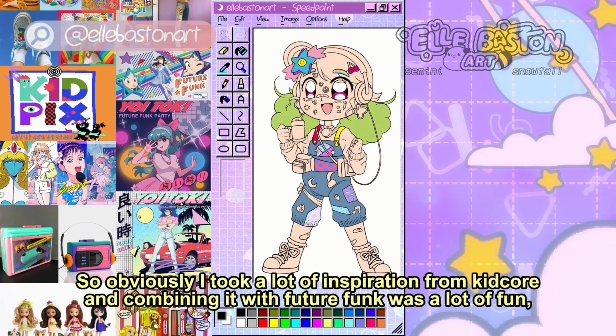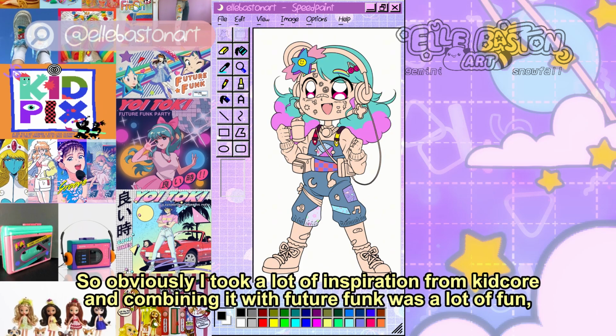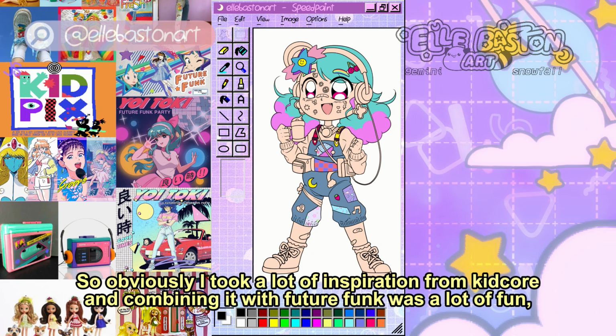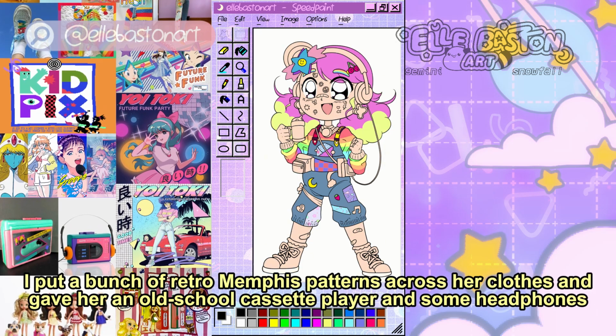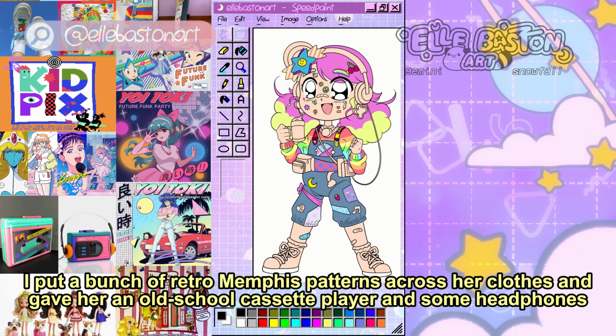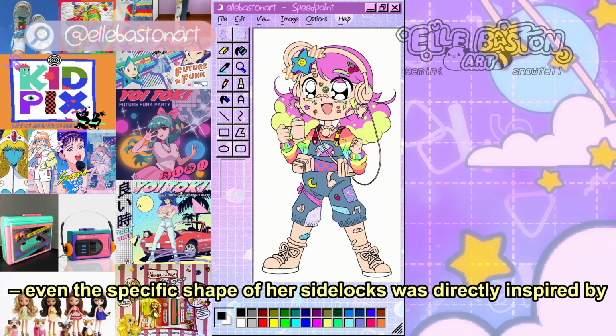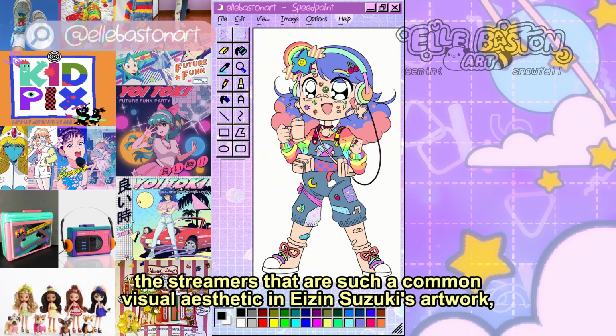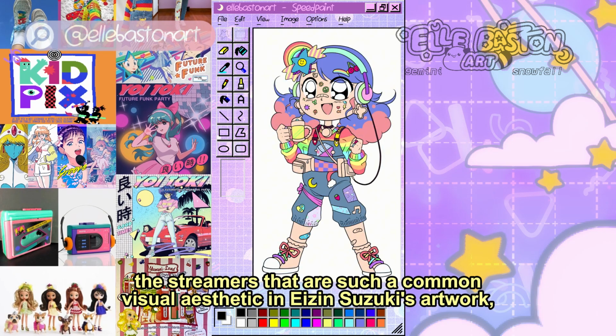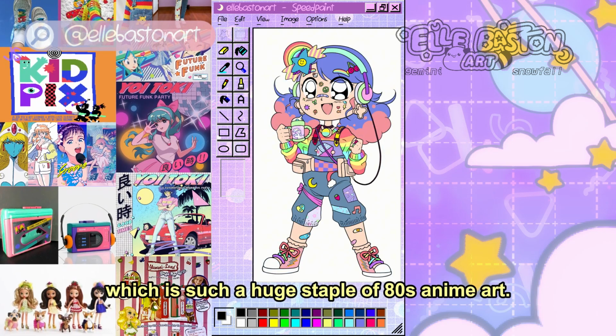So obviously I took a lot of inspiration from Kidcore, and combining it with Future Funk was a lot of fun. I put a bunch of retro Memphis patterns across her clothes, and gave her an old school cassette player and some headphones. Even the specific shape of her side locks was directly inspired by the streamers that are such a common visual aesthetic in Eizin Suzuki's artwork, which is such a huge staple of the 80s anime arts.